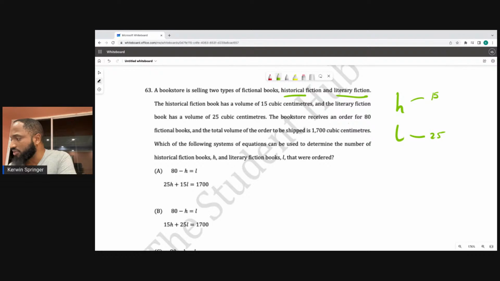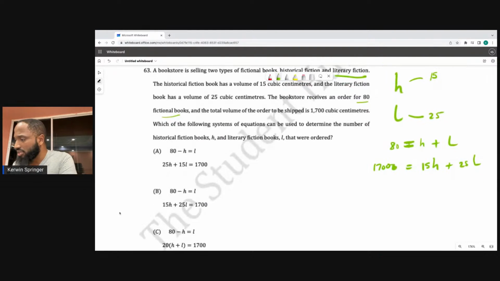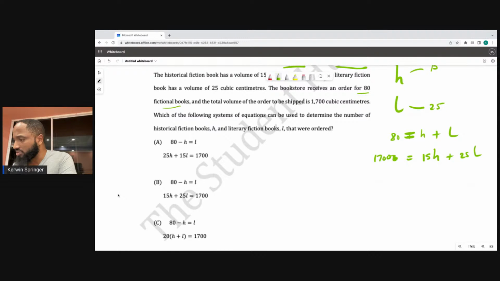The bookstore receives an order for 80 fictional books, and the total volume of the order to be shipped must be 1700. So 15H plus 25L, so this is linear programming. And you see how they had this rearranged? 80 minus H is equal to L is good.